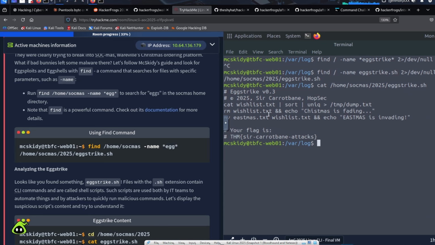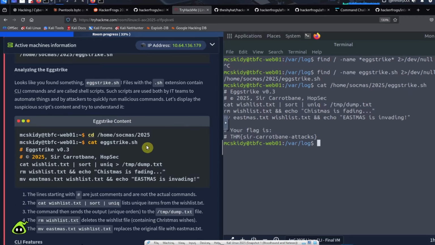But more importantly, well, less importantly, there's a bunch of different commands inside of here as well. So cat wishlist.txt, sort unique, and then put it into a file called dump.txt. Then we delete the wishlist.txt file and then echo out Christmas is fading, and then we rename eastmas.txt into wishlist.txt and echo out Eastmas is invading, and that's what the script does. Okay, let's move on to the next step. Then we get an egg.